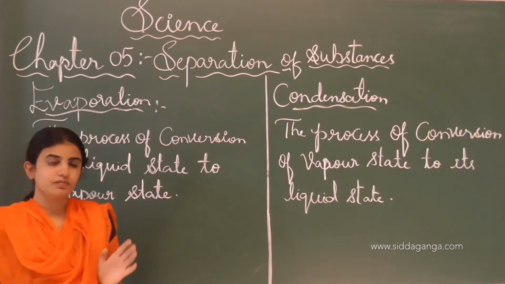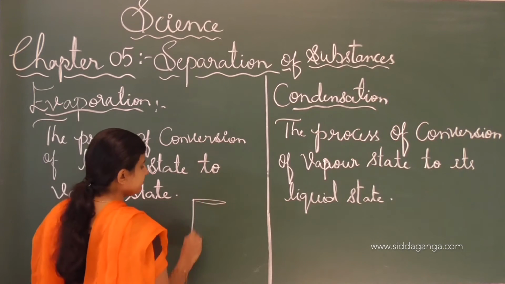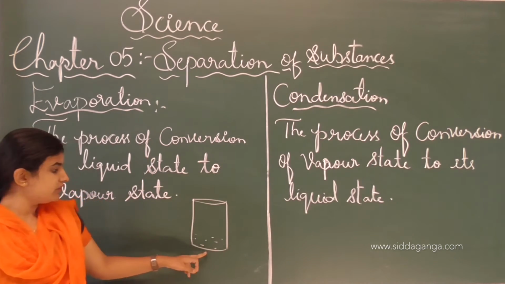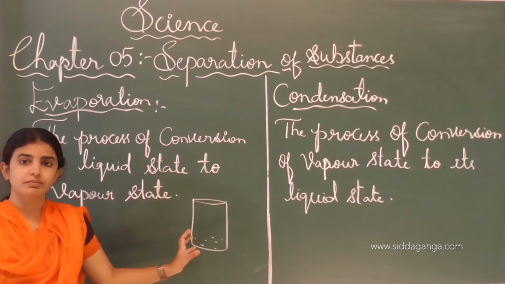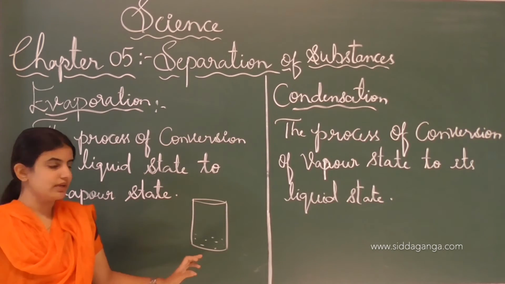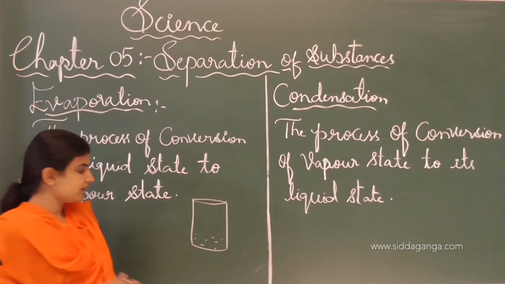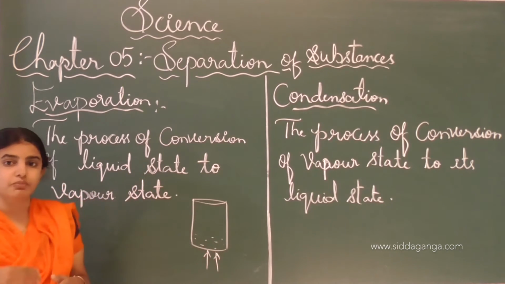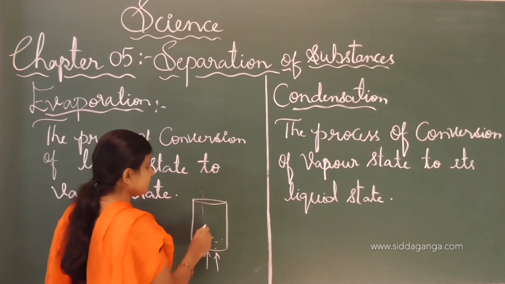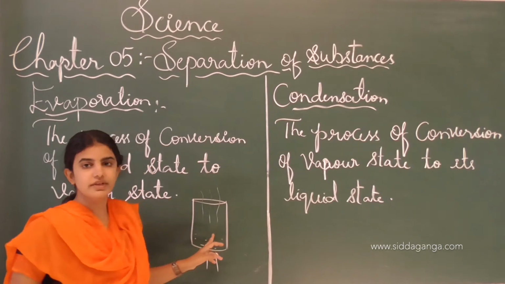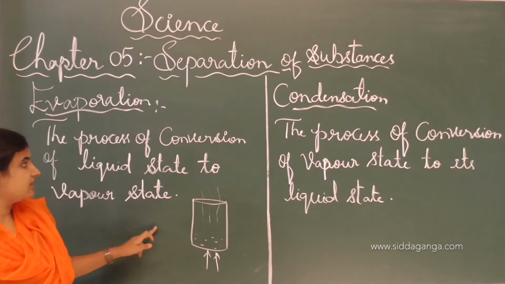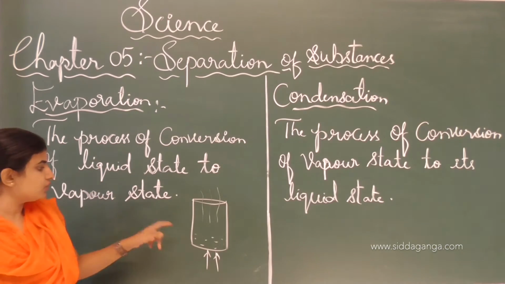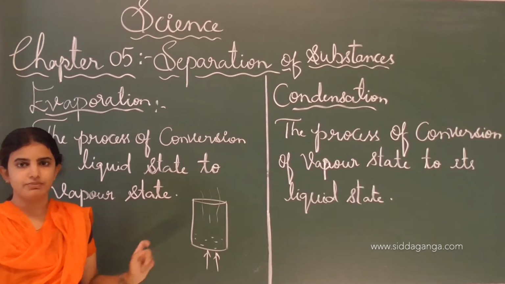For example, consider a beaker having water. If we heat the beaker, then the water will also heat up, and later the water molecules will start boiling, and afterwards if we again give heat to the vessel, the evaporation takes place. This is known as evaporation, the process of conversion of liquid state to its vapor state.